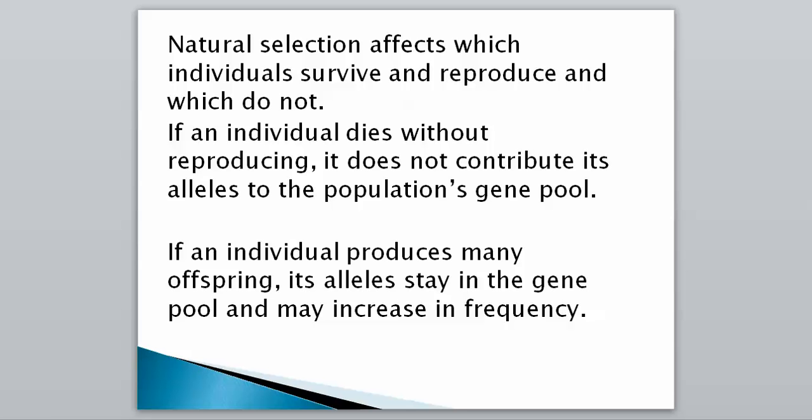So if we have a bunch of really big lizards, bigger than the average lizard, they're going to be stronger, they're going to be able to reproduce more easily, they're going to be able to fight off their competitors, and so therefore the allele for being big in size will stay in the population, and it will increase in frequency. So there'll be more alleles for big lizards if they're the ones that are mainly reproducing.